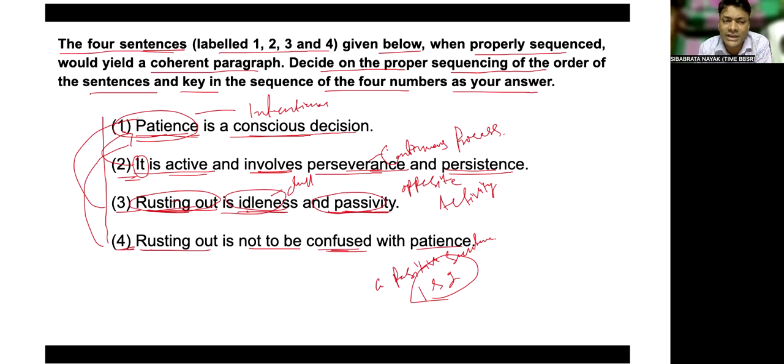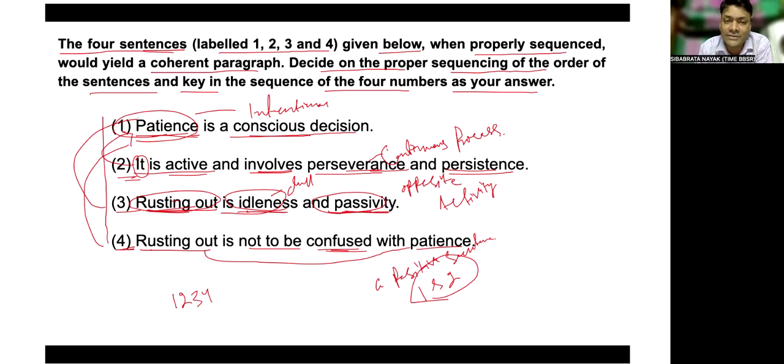So hence we can consider that the sequence should be one, two, three, and four, isn't it? Why do we start from the first and not the fourth? Because the fourth one talks about patience, so where does the patience information come from?